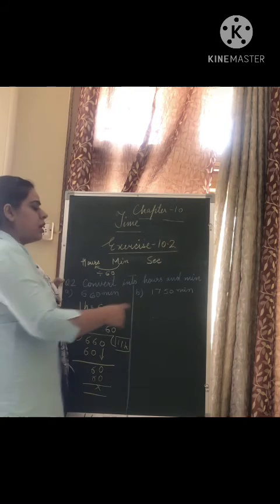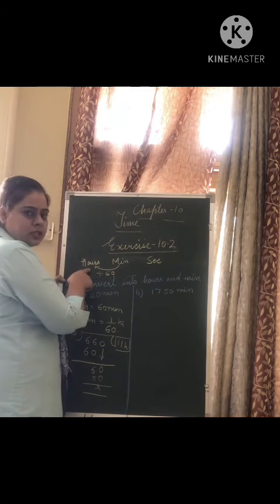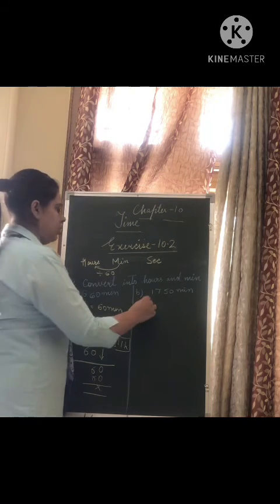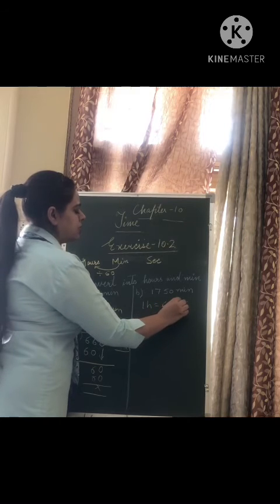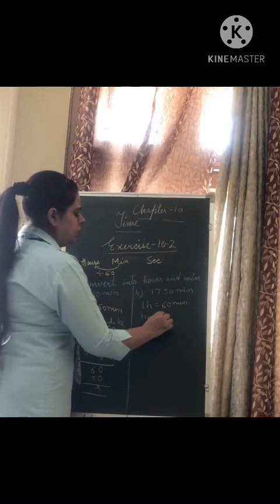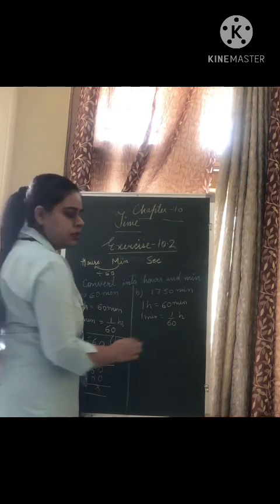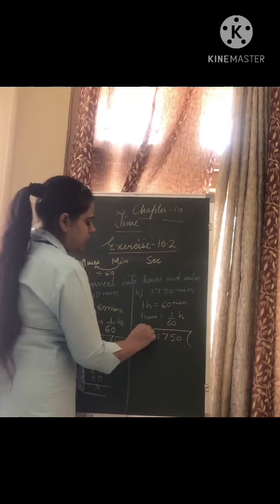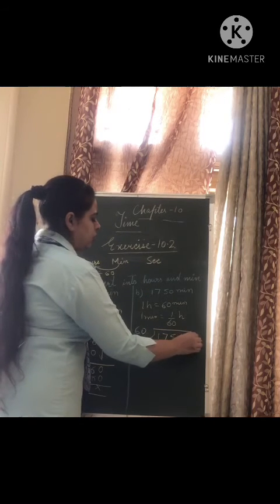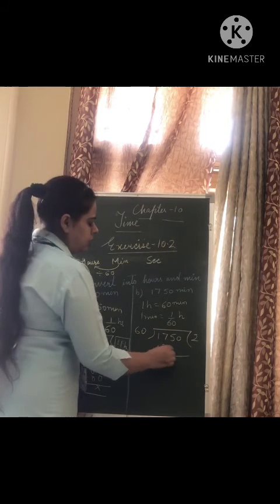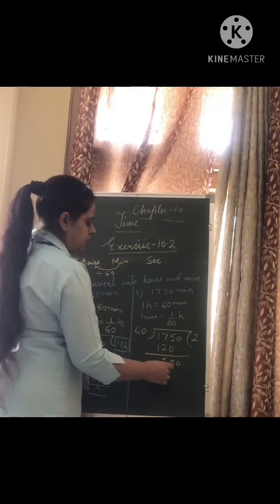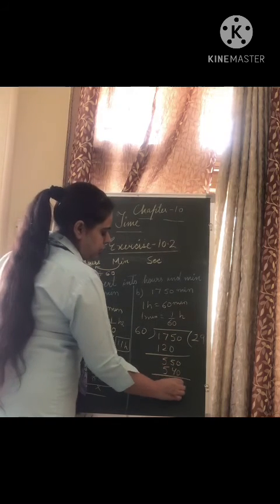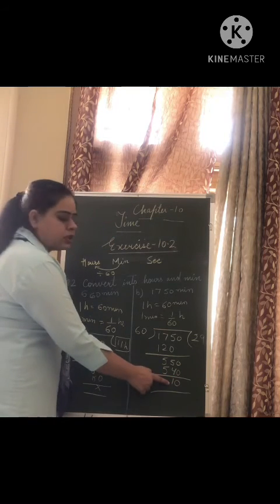Now moving to B part. 1750 minutes. Again you have to convert minutes into hours, smaller unit to bigger unit. It means you have to divide. 1 hour is equal to 60 minutes, and 1 minute is equal to 1 upon 60 hours. Then 1750 divided by 60. 60 times 2 is 120. 550. It will be 540. Now children, you can see 10 is the remainder.